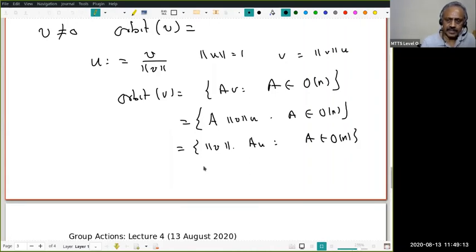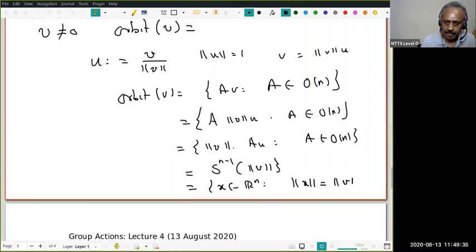So what does this mean? I know U is fixed, and A of U as A varies over On gives the n minus 1 sphere, multiplied by norm V. Therefore, this is a sphere of radius norm V. This is the set of all vectors x in Rn such that norm of x equals norm of V. Does this remind you of something we have seen in the first lecture?